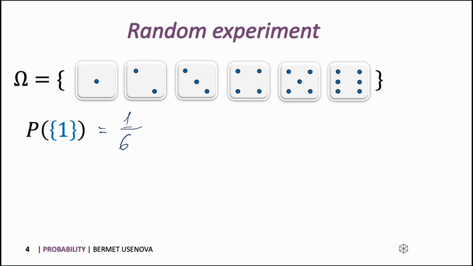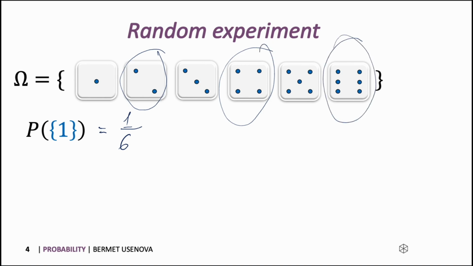Let's ask a different question. For example, what is the probability of getting an even number? If you remember, even numbers are divisible by 2. In our sample set, we have 3 desired outcomes: our even numbers will be 2, 4, and 6.